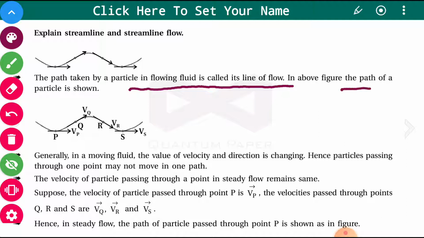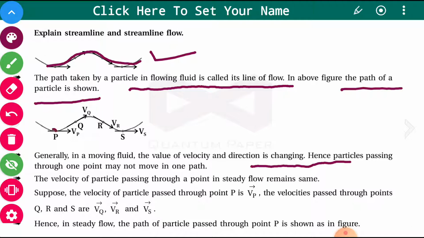In this figure, the path of a particle is shown. It goes like this. Now, generally in moving fluid, the value of velocity and direction is changing, because whenever the fluid is flowing, what happens? At this point the velocity may be different, at the second point the velocity is different, because the direction of flow is different, or the speed is different. It may be the same speed but the direction is changed, then we can say the velocity is different. Hence particles passing through one point may not move in one path.